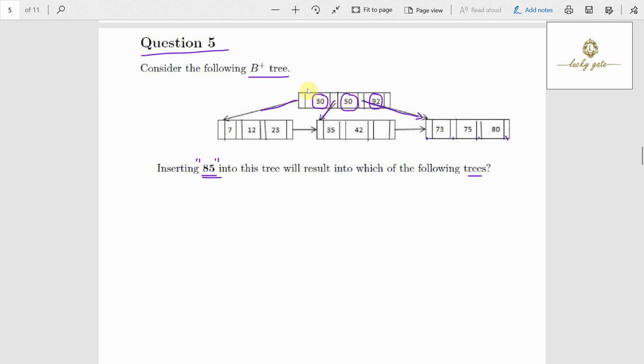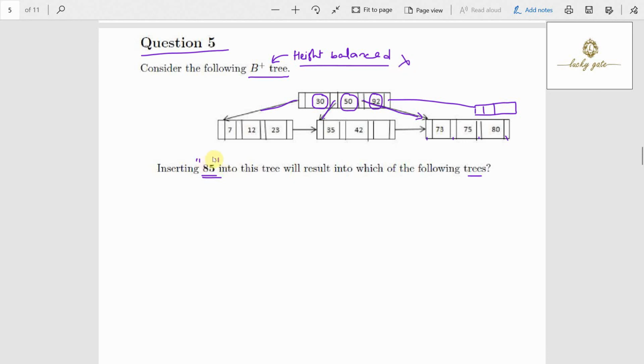And actually there is a flaw in the question. What is the flaw? Here we have 3 keys, which requires 4 pointers, meaning 4 children should be there. Why? Because a B plus tree is a balanced search tree. We also call it a height balanced search tree. Because there is no right child of 92, it is not a balanced search tree, which is a flaw in the question. Because it is a flaw in the question, we can just ignore this question.